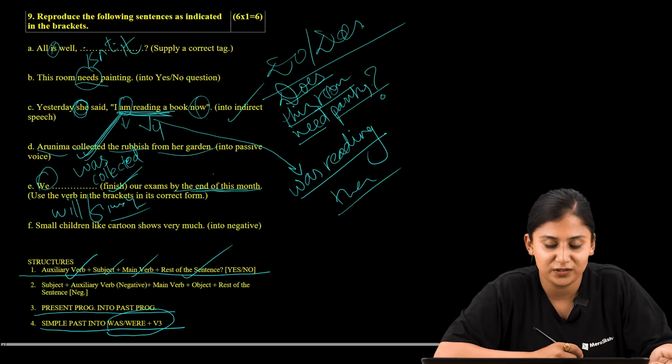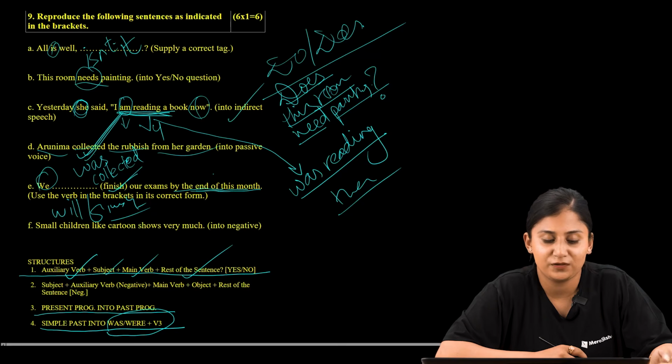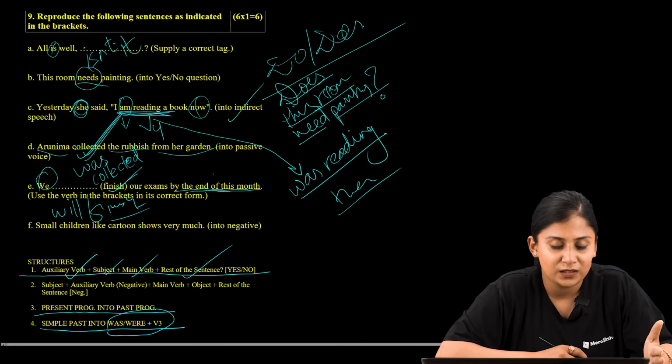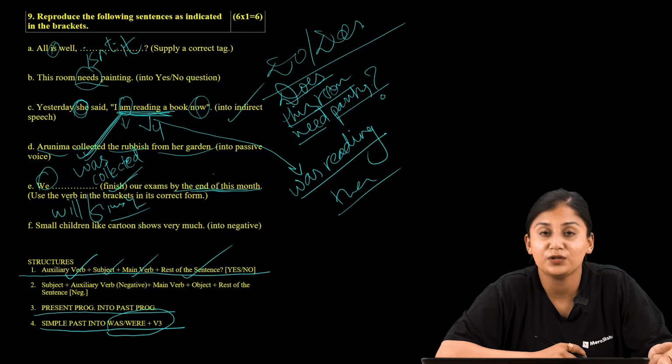Now last number, we are supposed to reproduce the negative form of the provided statement. So the statement reads, small children like cartoon shows very much. So now whenever we are changing into the negative form, we should be very watchful about the provided idea. So now small children like cartoon shows very much. So here also, how are we supposed to change into negative?